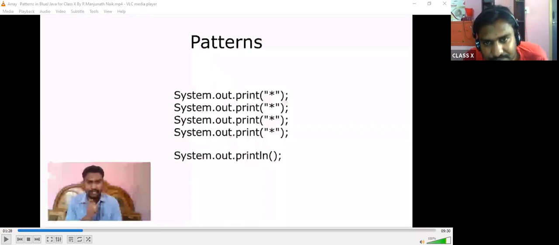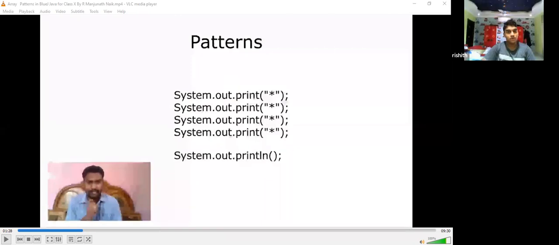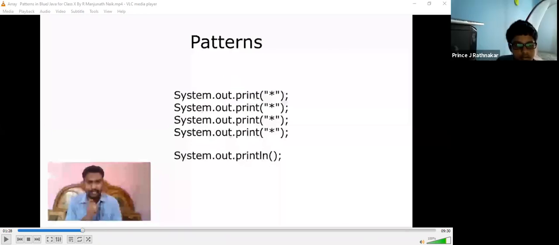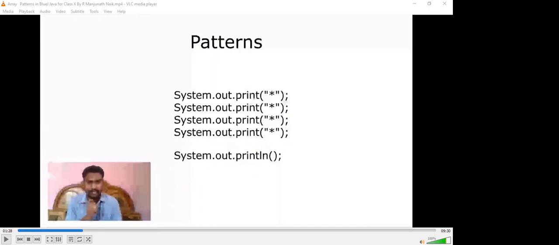Sir, one below the other. Single line. So println. No, println is the last one. For all the other statements, only print is there. For everything, it will be in one line. Are you sure, Rishit? Yes, sir. Anybody else have any query on this? Will it print 4 stars in a single line or in different lines? Single line. Single line? Okay.